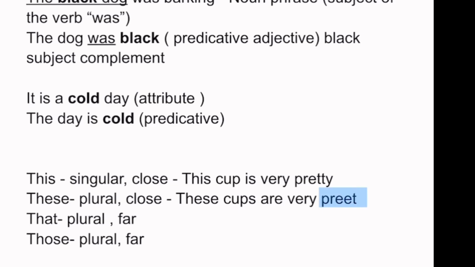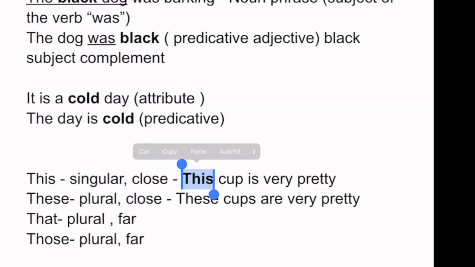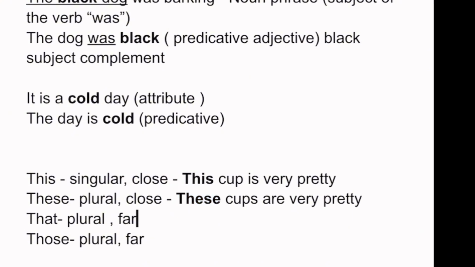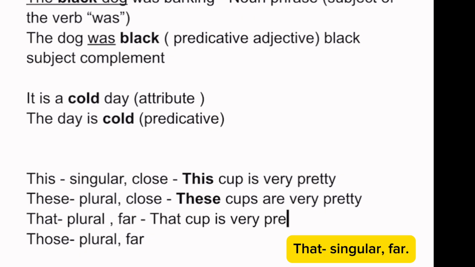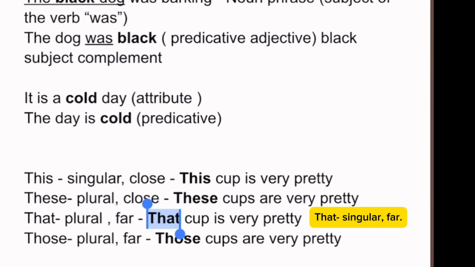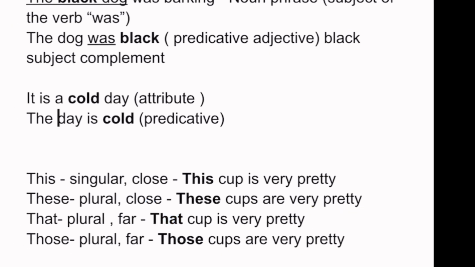That's the, what is it called? Adjective. This is describing cup. That is the one I'm talking about. But you say that cup is very pretty. But we say those cups are very pretty. Those cups are very pretty. So that is the explanation of demonstrative.